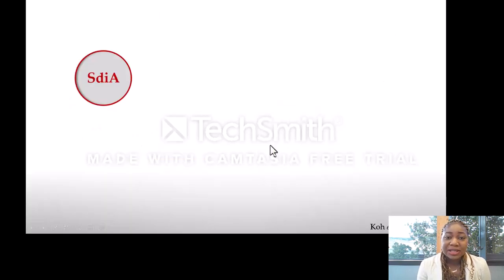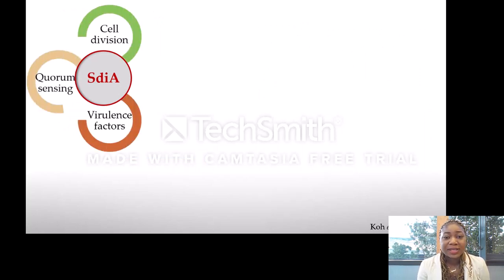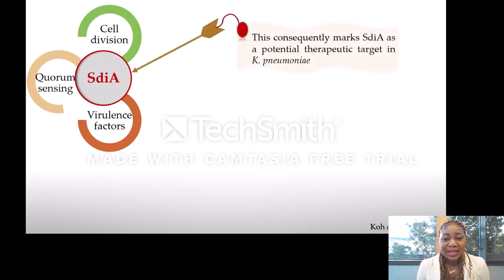This SdiA, which is the LuxR transcriptional regulator protein, is often linked to quorum sensing, cell division, and virulence factors in Klebsiella pneumoniae, which consequently marks SdiA as a potential therapeutic target. Hence, impeding the signaling system facilitated by this SdiA protein can hypothetically render this pathogen less or non-virulent, thereby posing novel therapeutic management of its infections.